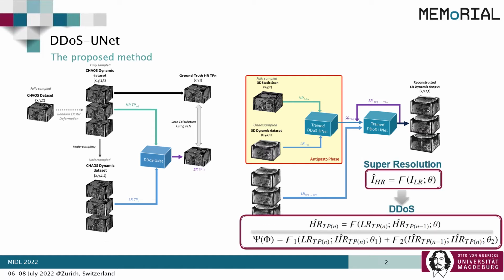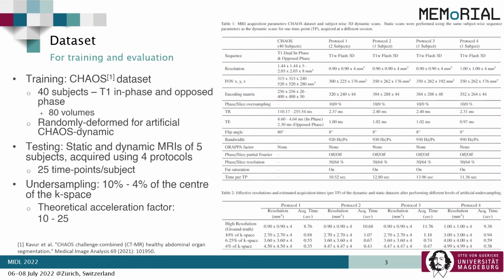We hypothesize that the network learns two different relationships: a super-resolution relationship between the low-resolution and high-resolution images, and a temporal relationship between the current and the previous time point. For our approach, we have used the publicly available CHAOS dataset and then artificially created the CHAOS dynamic dataset. For evaluation, we obtained static and dynamic MRIs of 5 healthy subjects using 4 different protocols.